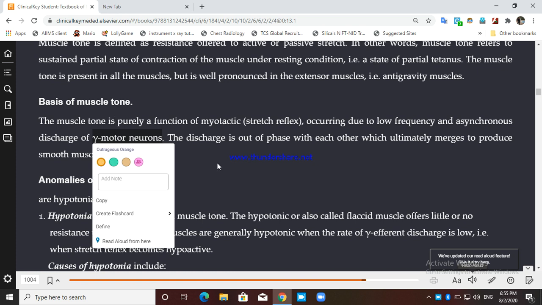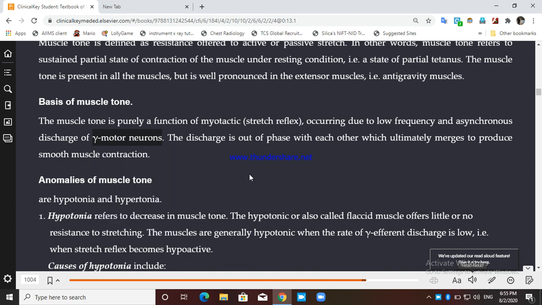Okay, the discharges are out of phase with each other. So there are many discharges and they are not synchronous, they are asynchronous, so they will be out of phase with each other. Their frequencies will be different, but they will ultimately merge. All these discharges will merge together to produce a smooth muscle contraction, right? So this is the basis of muscle tone.